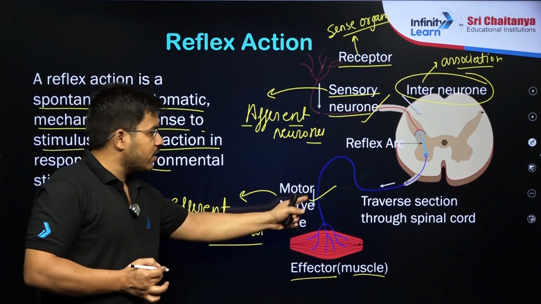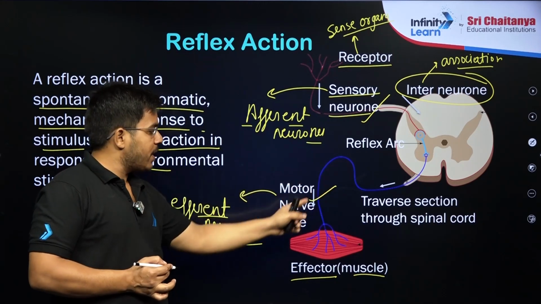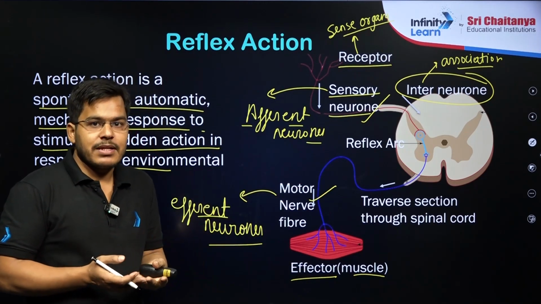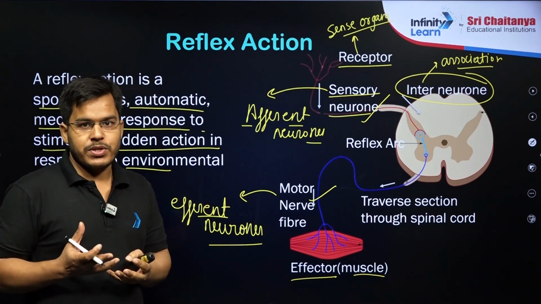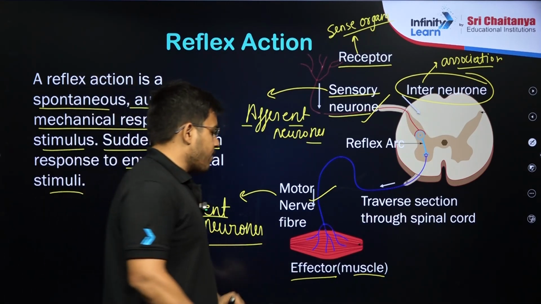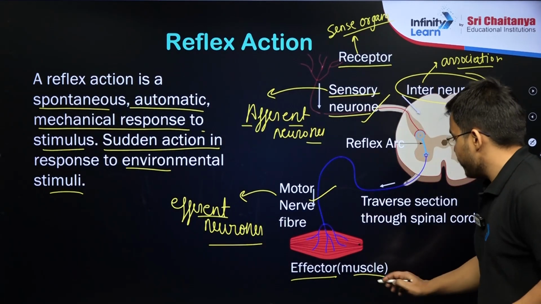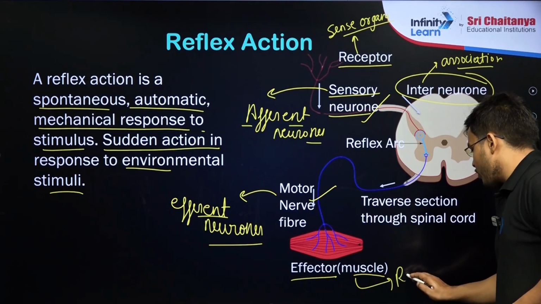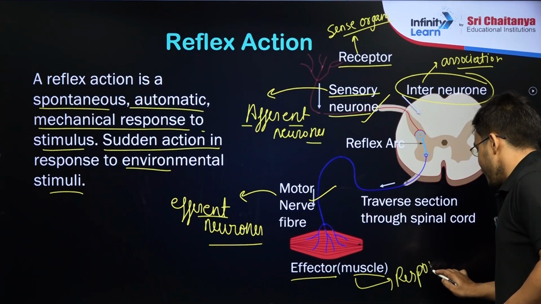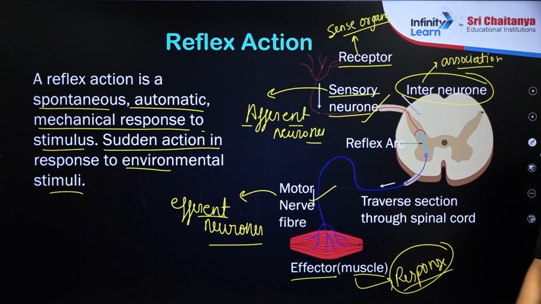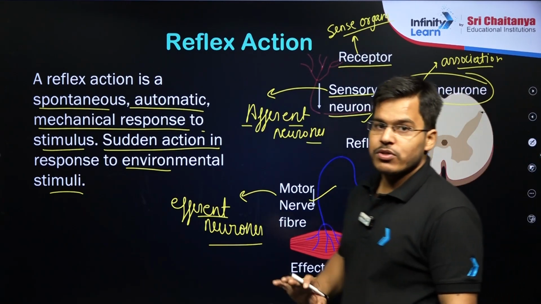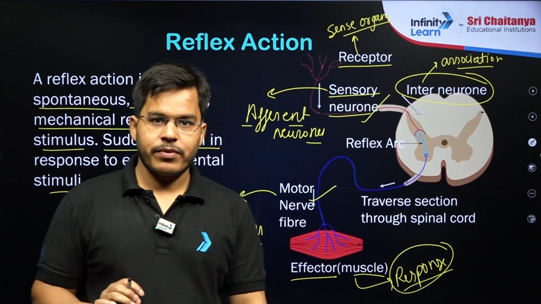So these motor nerves from the spinal cord will come to the muscles and tell the muscles to do something, to quickly respond to this dangerous situation. These effector organs, the muscles, will be giving the response. So in this way, students, this whole process of reflex action happens.